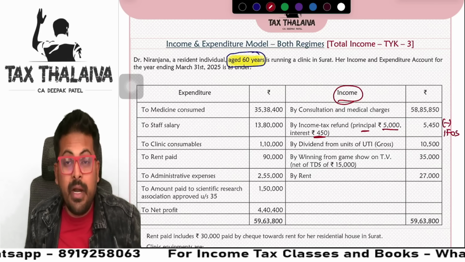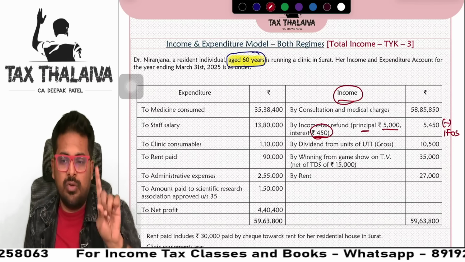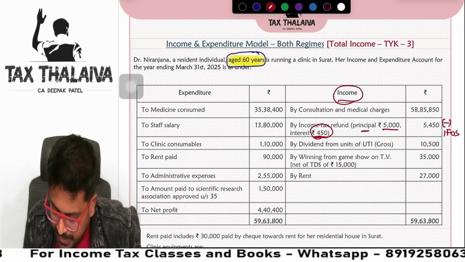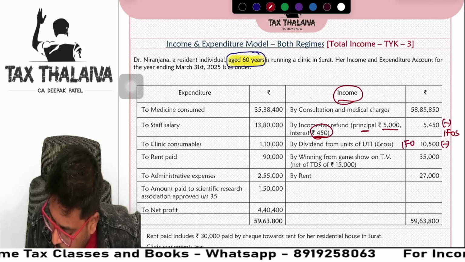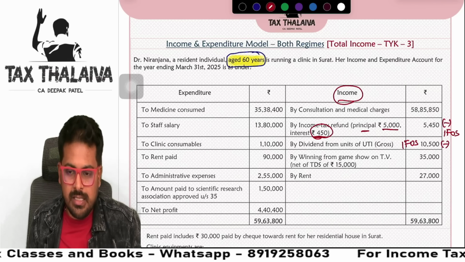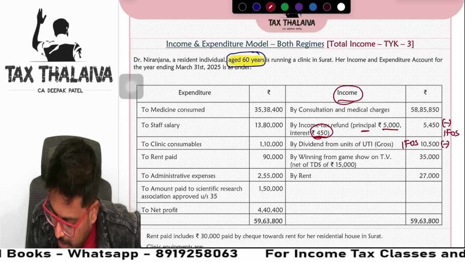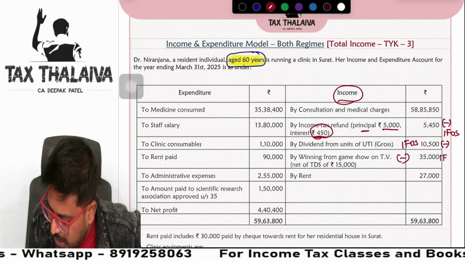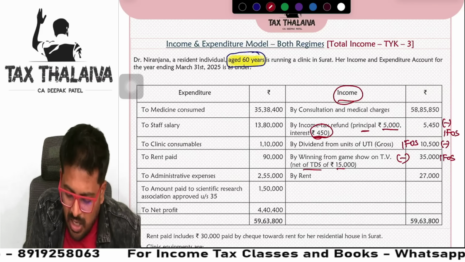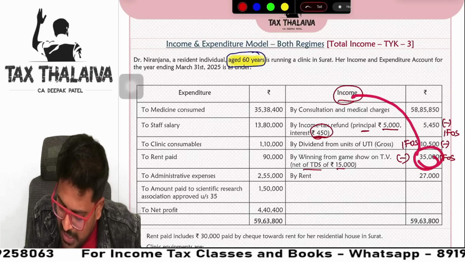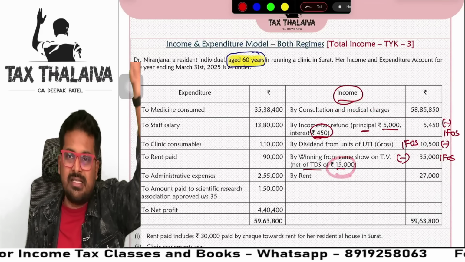I will write it here. But mind you, under IFOS we will take only interest. We will not take 5,000. Correct? Next. Dividend from UTI, again reduce from here and take to IFOS. Mark like this. Next, winning from a game show on TV, reduce, take it to IFOS. Sir, here net of TDS is given, sir. Guys, think logically, 35,000 only given in income and expenditure account. This TDS we will consider separately.